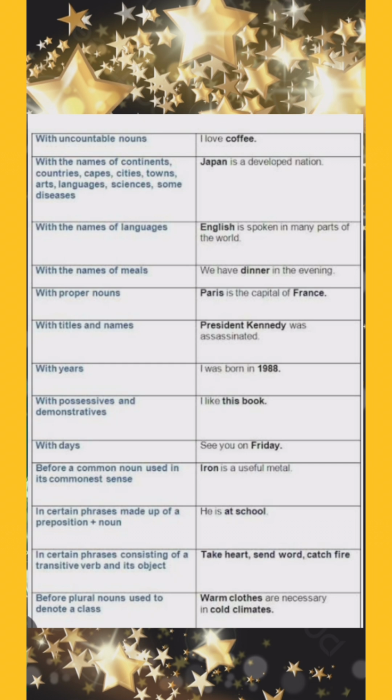Before the names of continents, countries and cities, etc. For example, India is a land of culture and tradition. So before India, I am not using any article. Similarly, before the names of individual mountains also. Mount Everest is the highest peak. So before Mount Everest, I am not using any article.